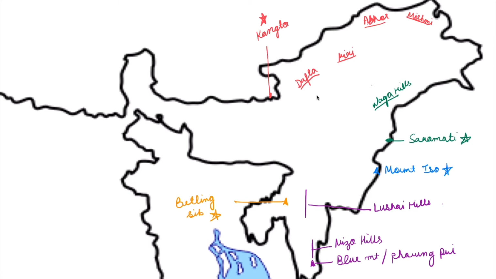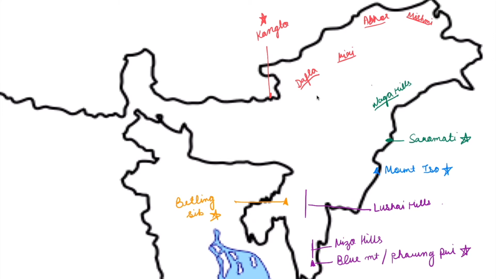I'm marking a star here because it is the highest peak of Tripura. Similarly, I need to mark a star right here as well because Blue Mountain or Phang Pui is the highest peak of Mizoram. Then we immediately move on to Meghalaya.